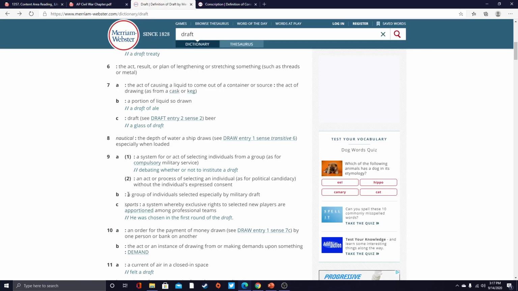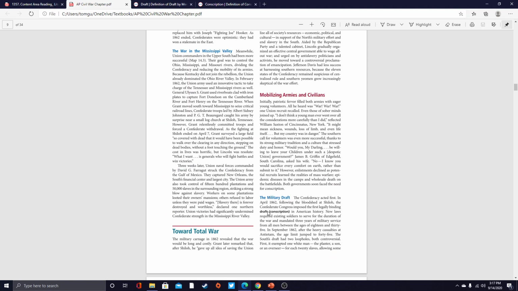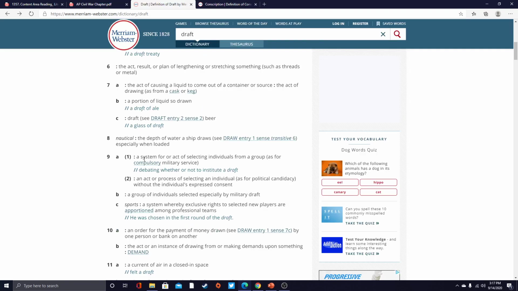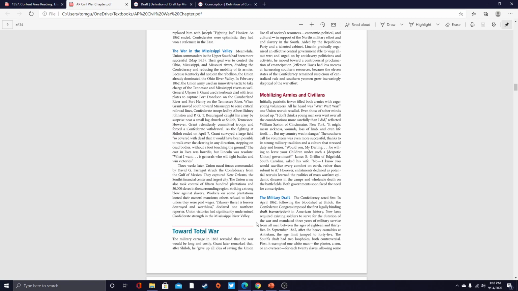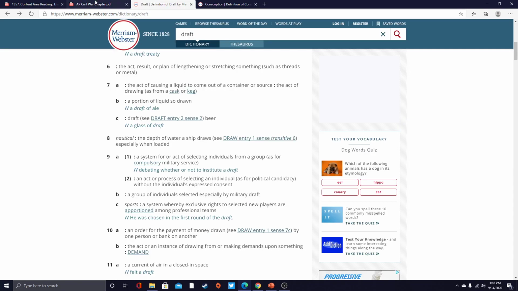Students will most likely end up, I would think, selecting B, as that is the more concise and fitting definition for this use in this page, but they may also decide that they like A better. Now, when we compare that to conscription, we see that it is a word with only one definition, which is compulsory enrollment of persons, especially for military service. Because of that, students may be more apt to use conscription in this case, as opposed to draft, because they may be confused with all the different definitions.